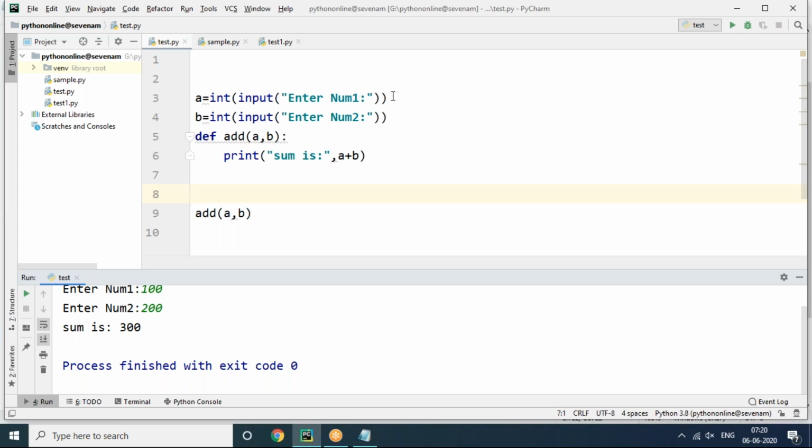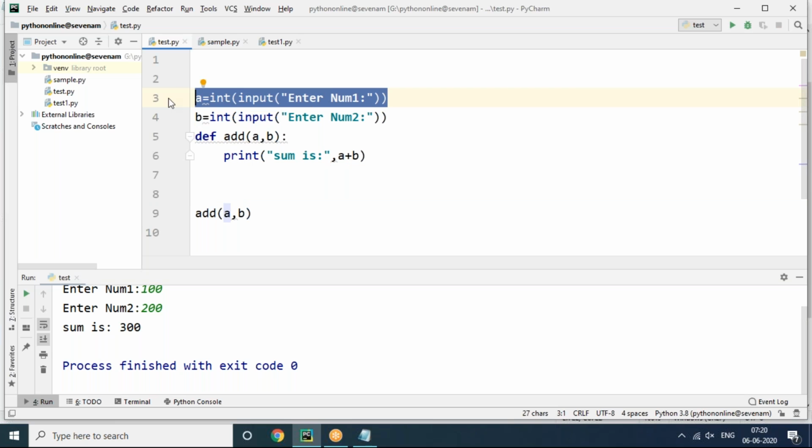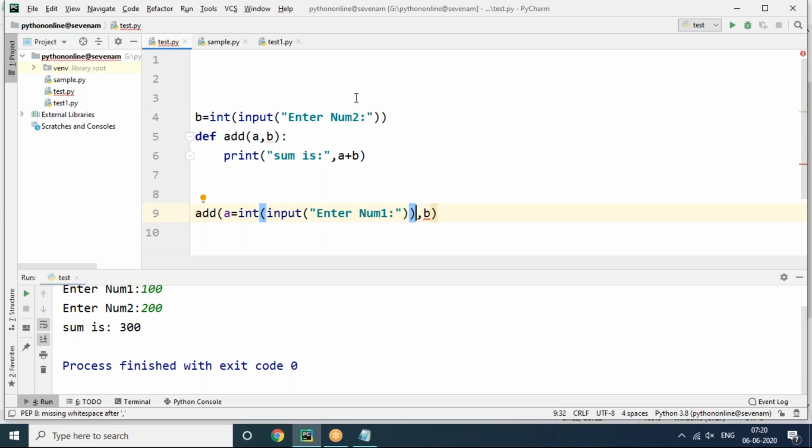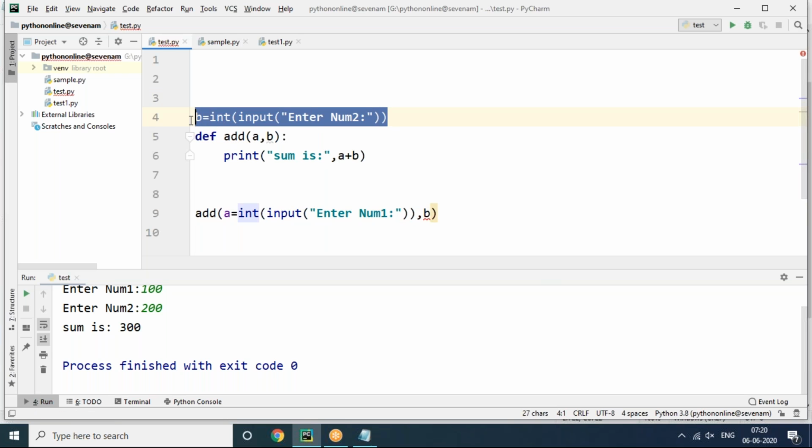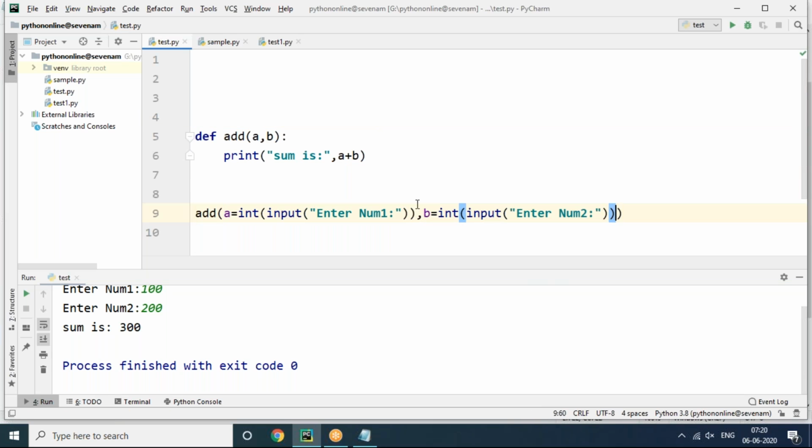Or else we can go through like this. Why don't you call these values here itself in place of a here? Yes, we can call, and here also we are able to do this, no problem at all. This is also a correct process. While calling the function, I'm expecting two values, a, that too I'm accepting at running time, using the input function, and next value b, both are asking like this.